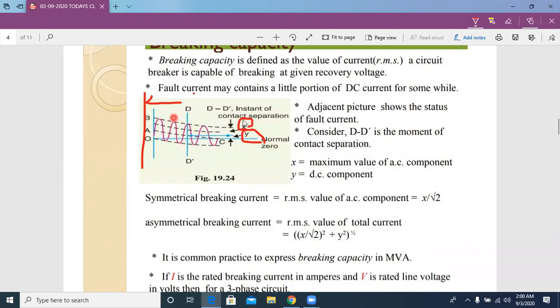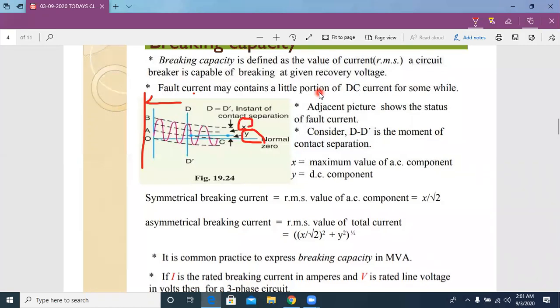Okay. That is the thing I explained in this slide. If we understand this one, then automatically we can define the breaking capacity of a circuit breaker. So breaking capacity of a circuit breaker is nothing but the maximum value of fault current at which the circuit breaker can successfully break the circuit.